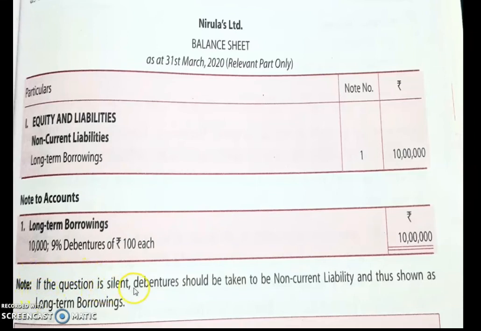If the question is silent, debenture should be taken to the non-current liability and thus shown as long-term borrowing. So if the question is not giving you information whether it is short-term or long-term, which one should you consider? Consider debenture as long-term borrowing.